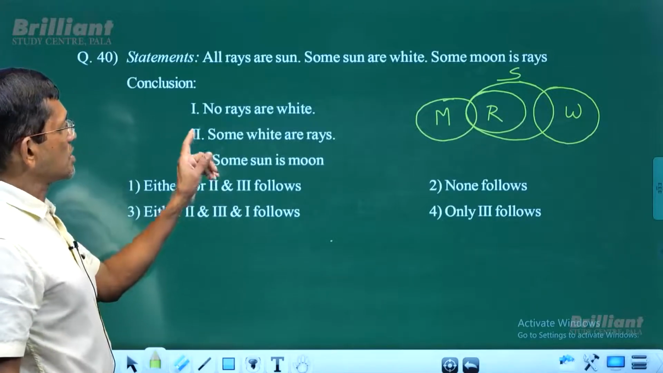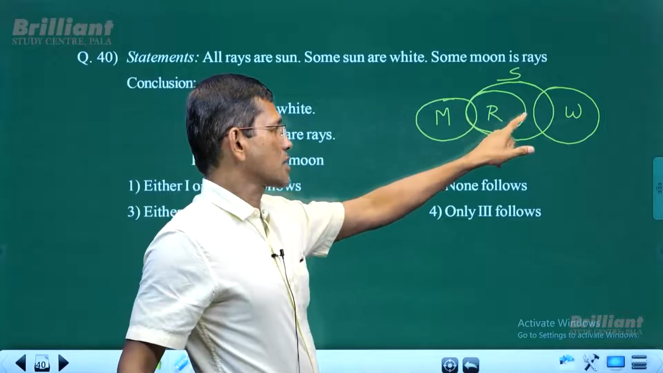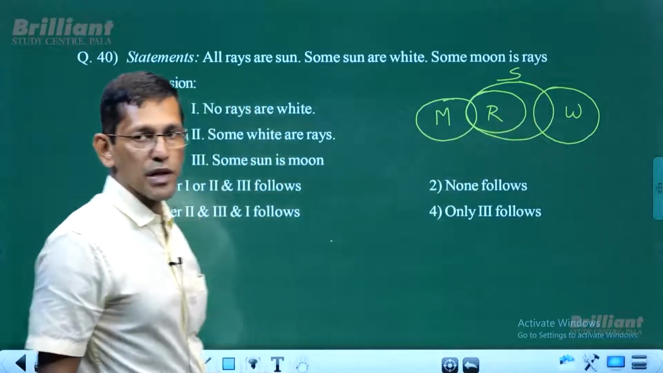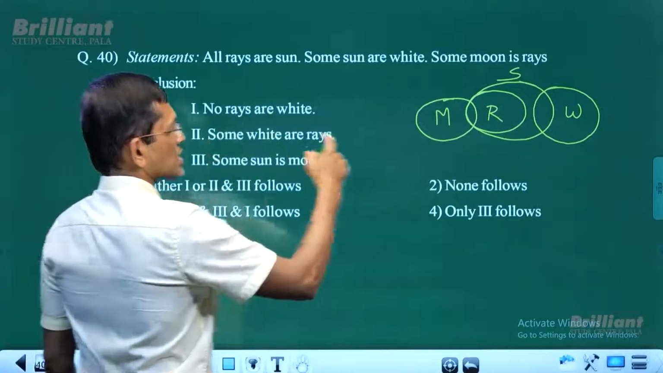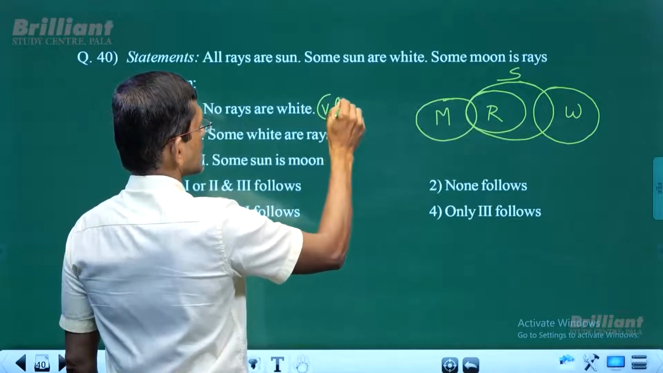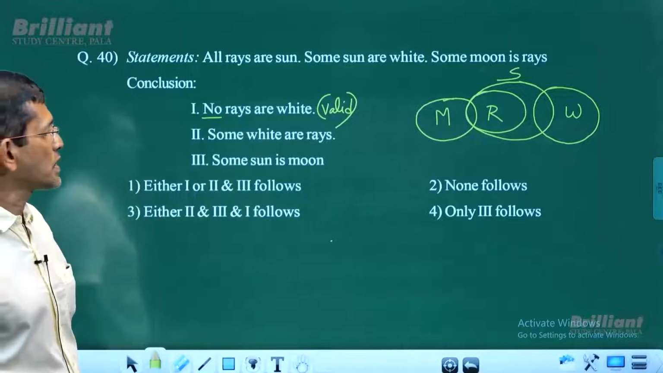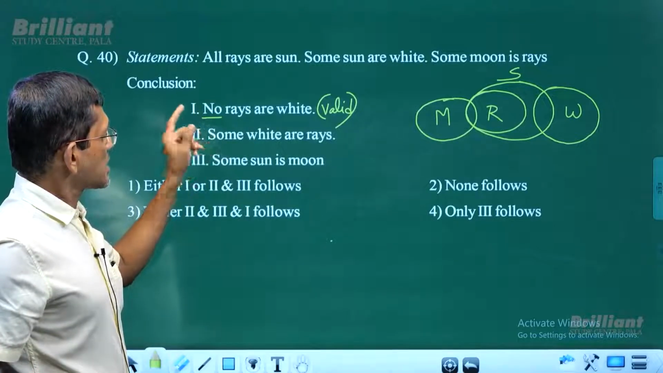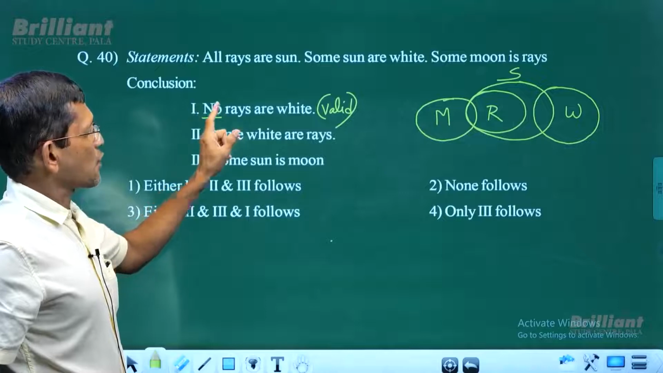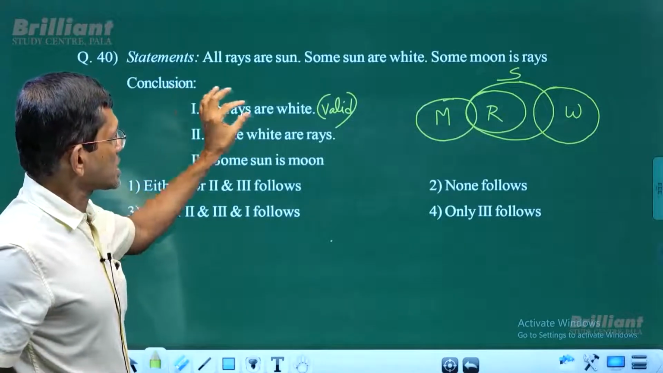Now conclusion: no rays are white. Look at that, ray and white. There is no intersection between ray and white. So no rays are white, that's correct. So it's valid. Since this is negative, we have to negate it. When you negate it, that becomes some: some rays are white.